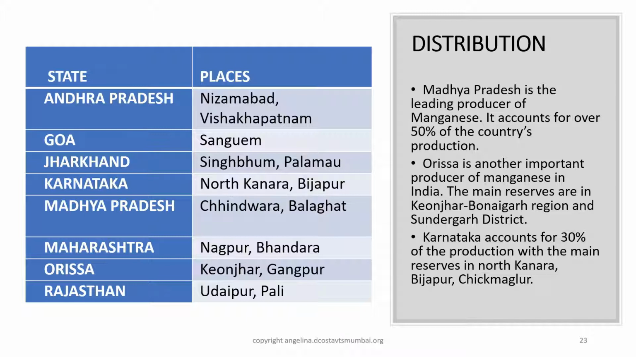Let us look at the distribution state-wise. Andhra Pradesh: Nizamabad, Vishakhapatnam. Goa: Sanguem. Jharkhand: Singhbhum, Palamu. Karnataka: North Kannada, Bijapur. Madhya Pradesh: Chhindwara, Balaghat. Maharashtra: Nagpur, Bhandara. Orissa: Keonjhar, Gangpur. Rajasthan: Udaipur and Pali.